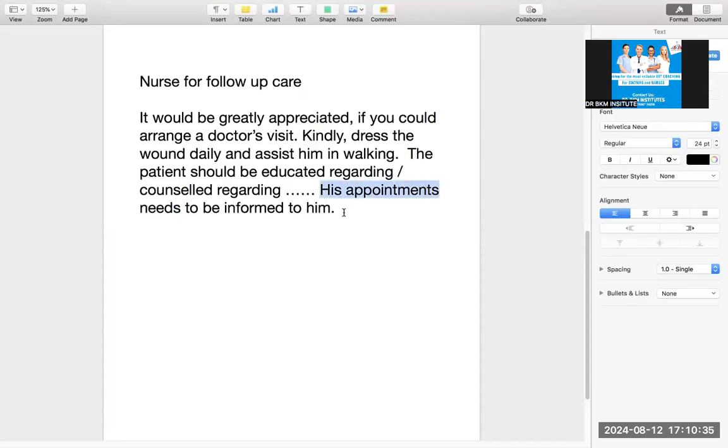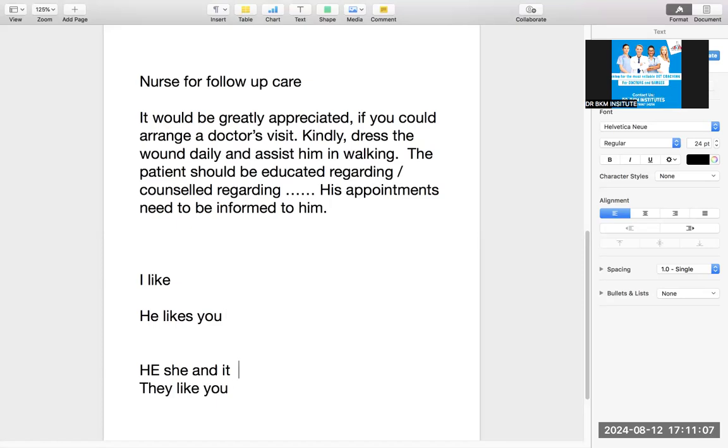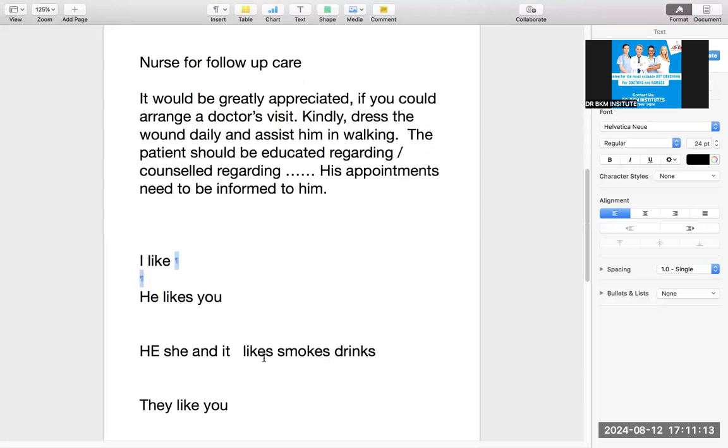When it is plural, then you cannot put needs. You have to delete it. Now, why does it happen? I like you. He likes you. They like you. That is why it happens. With I, there is no S. With plural, there is no S. So this is appointments. This is plural. No S. But it is only with he, she, and it that you use likes, smokes, drinks. Then you use S when you have he, she, it. Only for he, she, it.